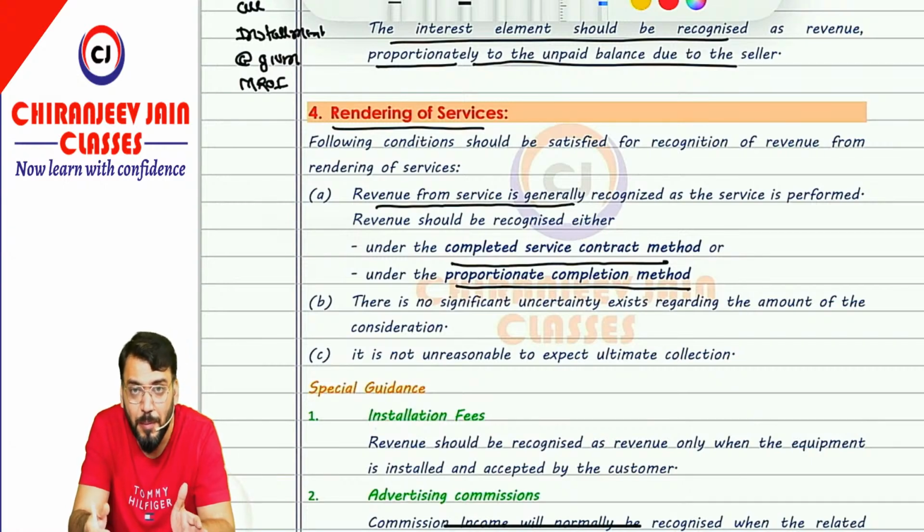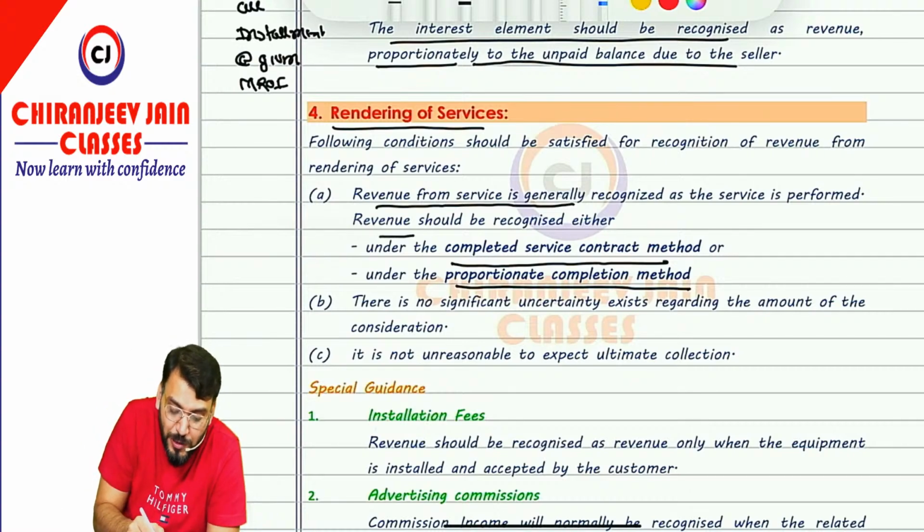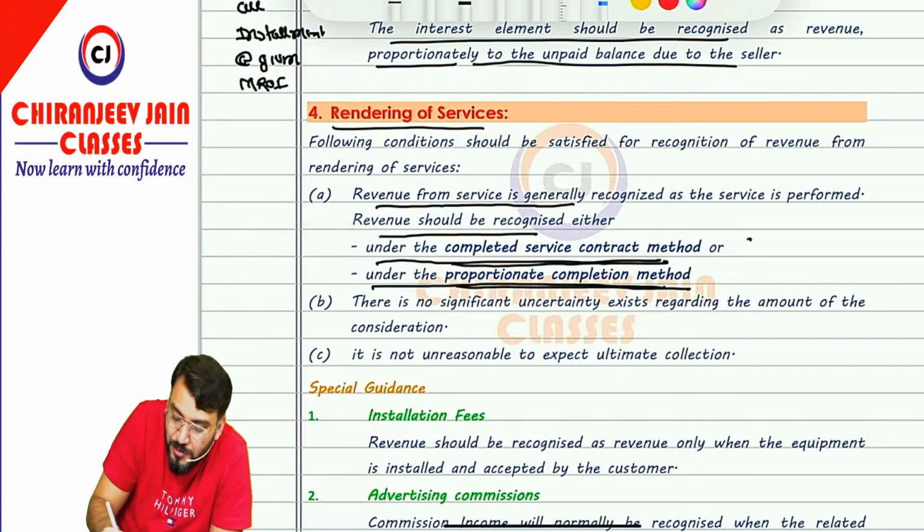Therefore they have given proportionate completion method, correct? So revenue should be recognized either under the completed service contract method or under the proportionate completion method. The first is when the service includes a single act. The second is when the service includes multiple acts.